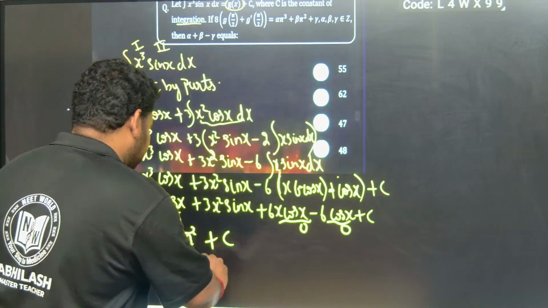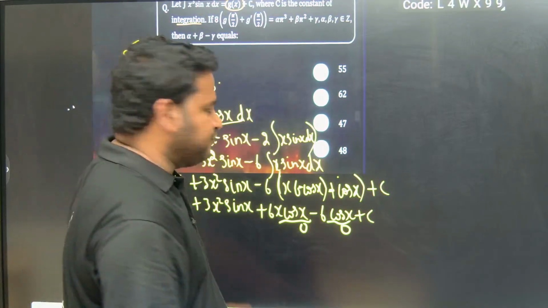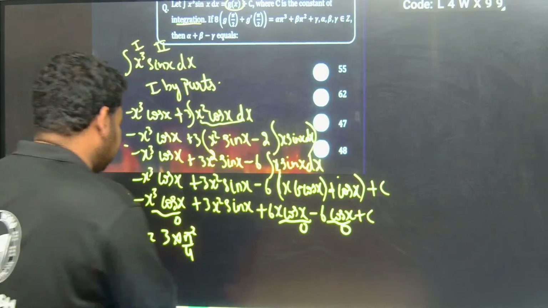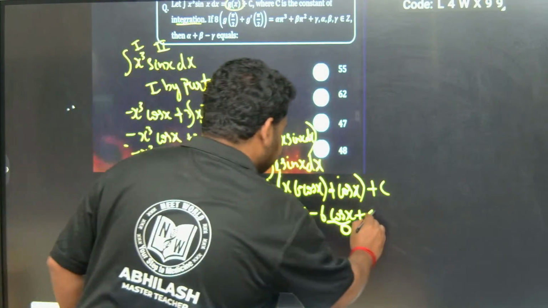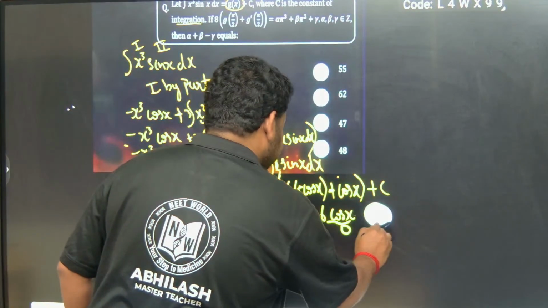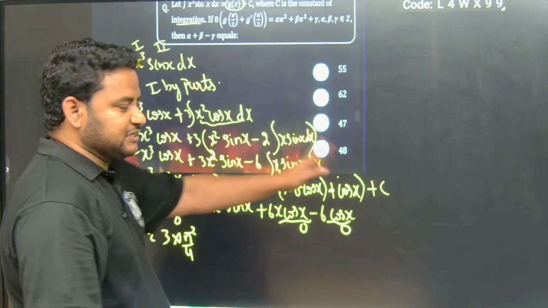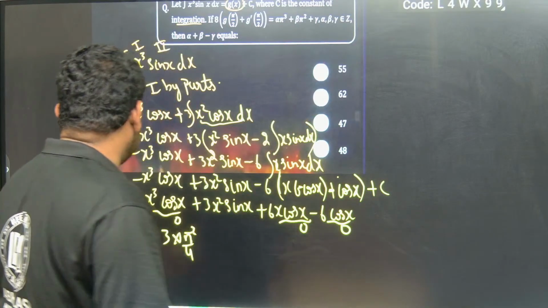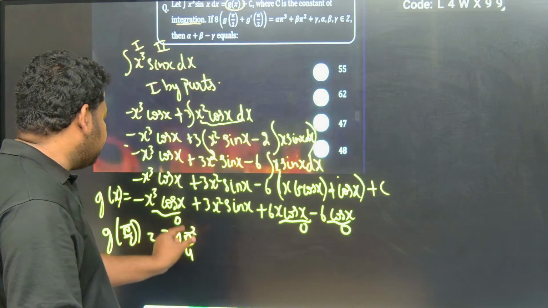We need not worry about plus c because they are telling g of x plus c. We want only g of x, so we will take only g of x, because there also plus c is there. Plus c will cancel. So g of pi by 2 we got is 3 into pi square by 4.